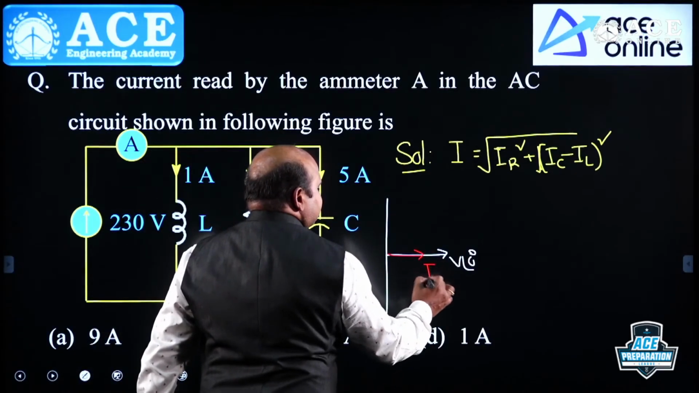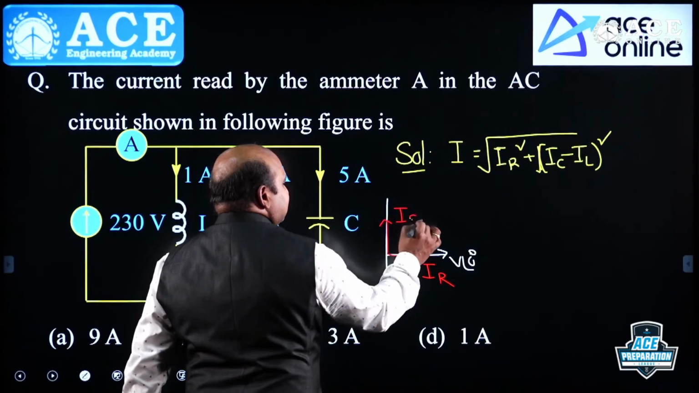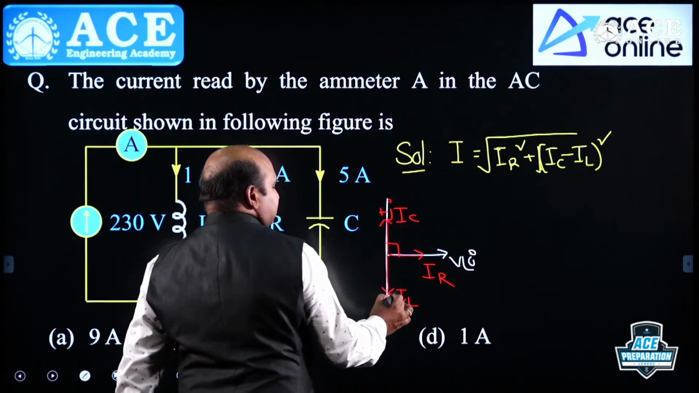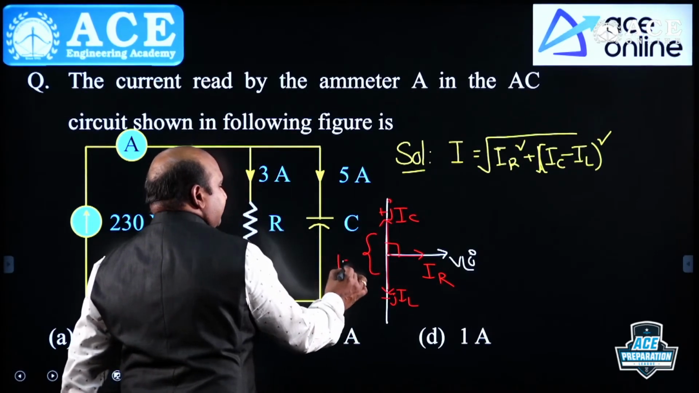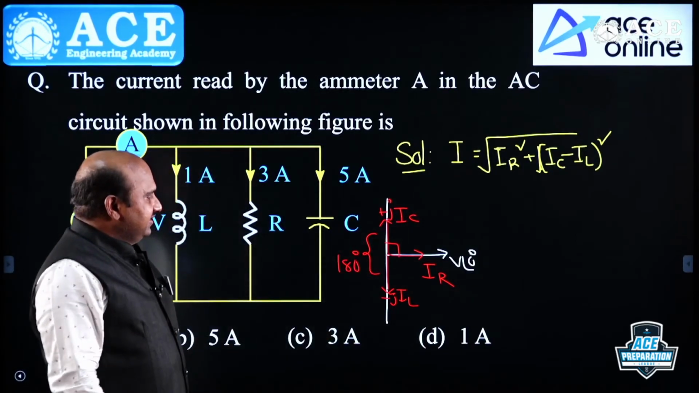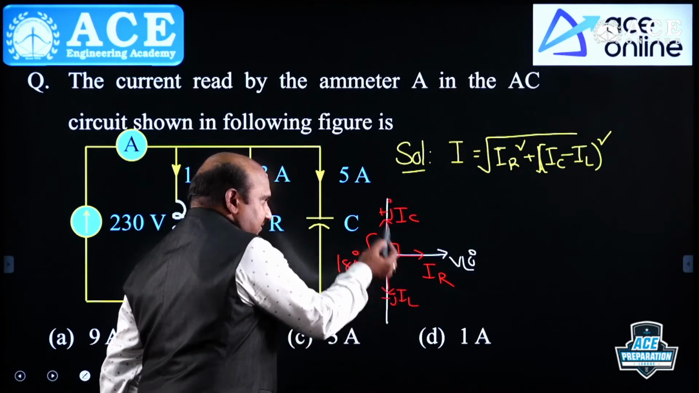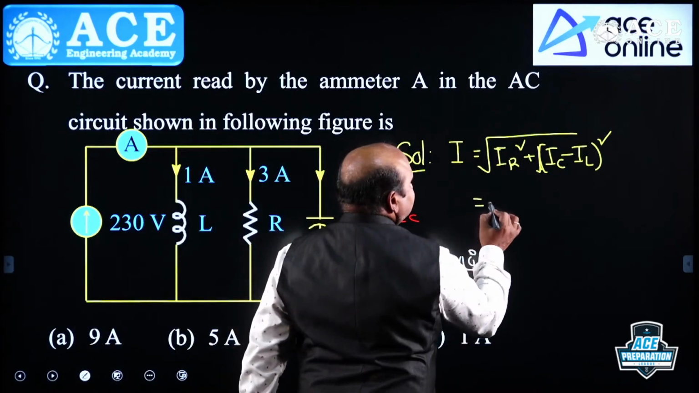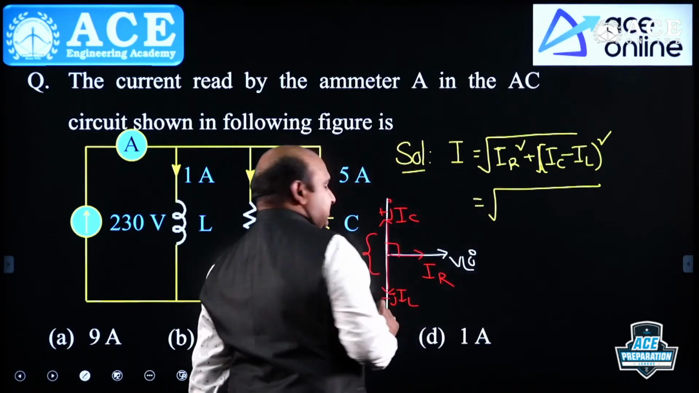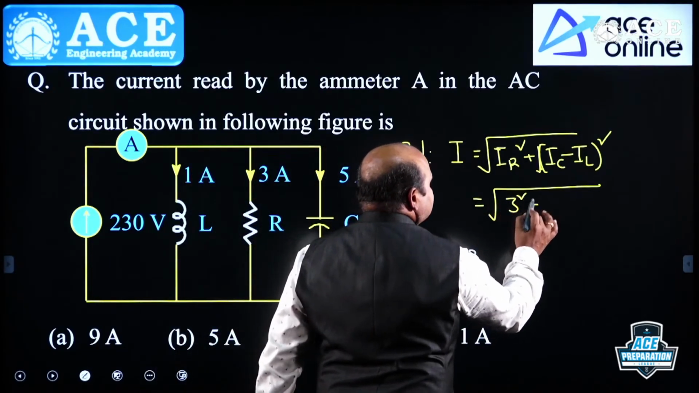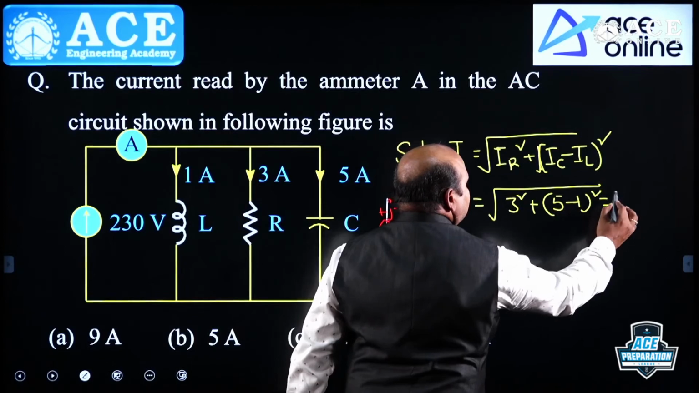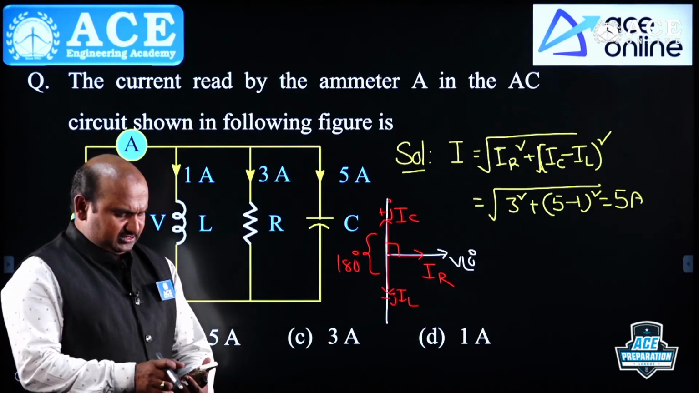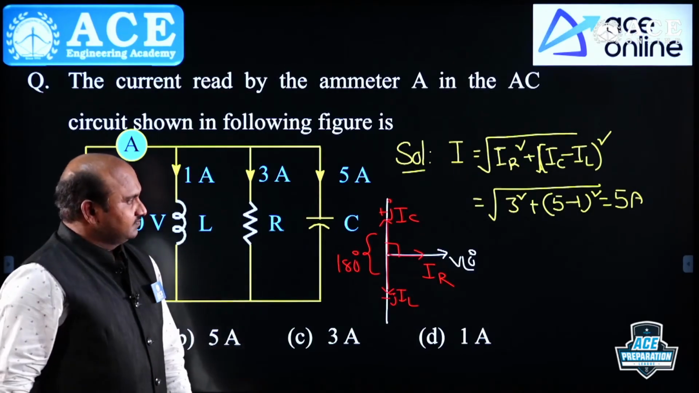Then you can take this as IR, this as IC, and this as IL. This is plus jIC and this is minus jIL, with a 180 degrees phase shift. Once you add them, minus jIL plus jIC, that is the formula you get. Finally, I can take the square root of IR square, here 3 square plus (5 minus 1) whole square, which equals 5 amperes. That is 3 square plus 4 square. Is it clear? It's very simple.